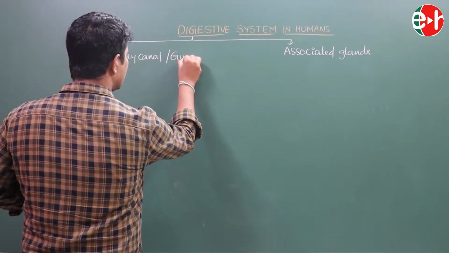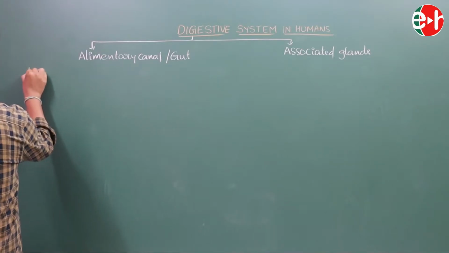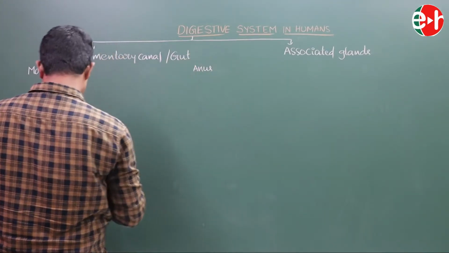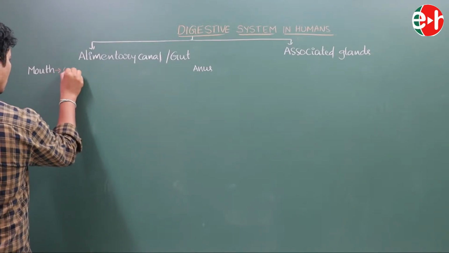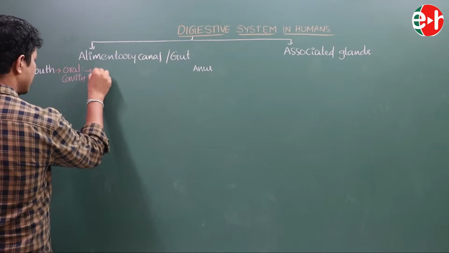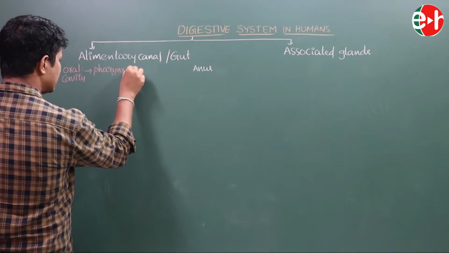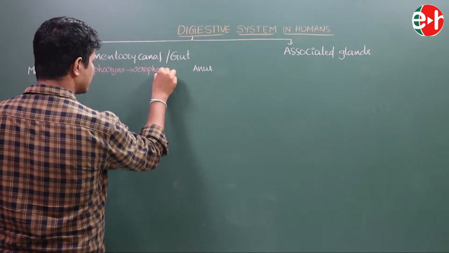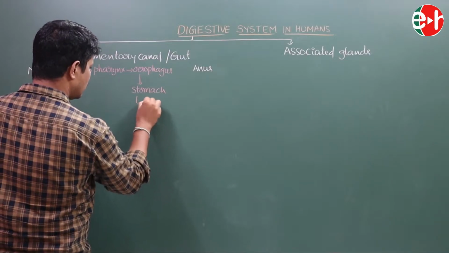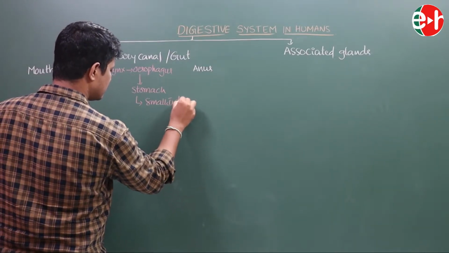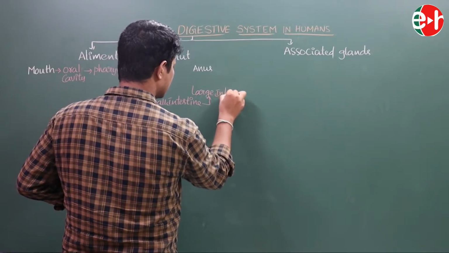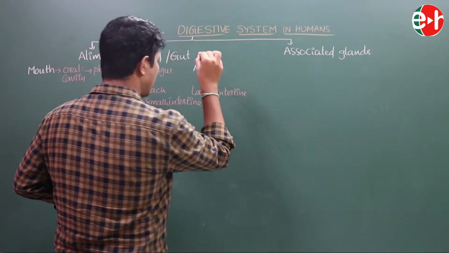The alimentary canal, nothing but gut. See, this alimentary canal leads from mouth to anus, and includes different parts: oral cavity, pharynx, esophagus, stomach, small intestine, large intestine, and finally anus.